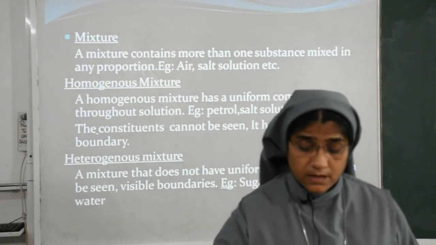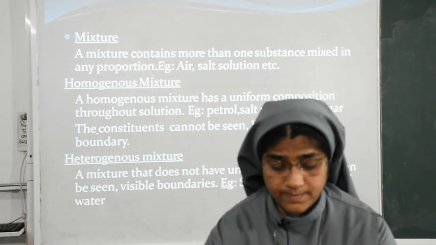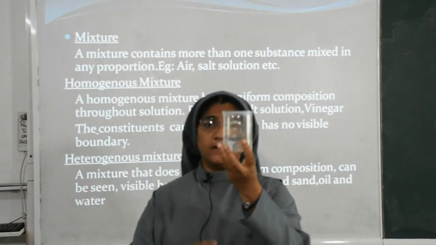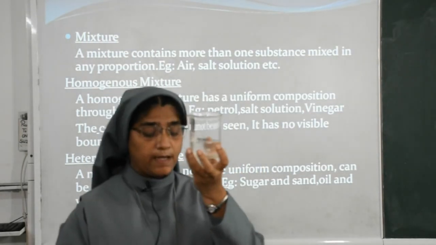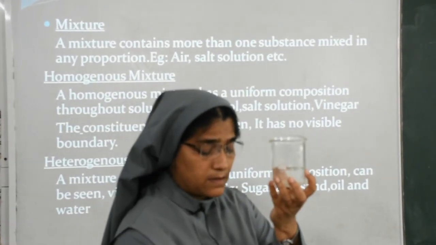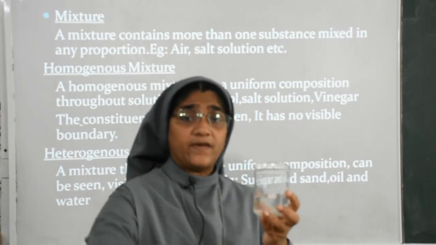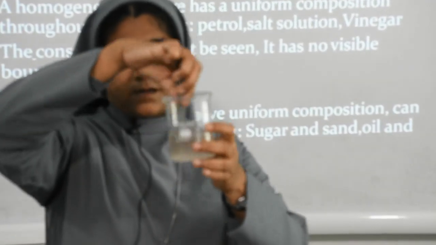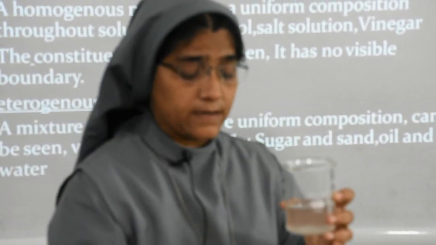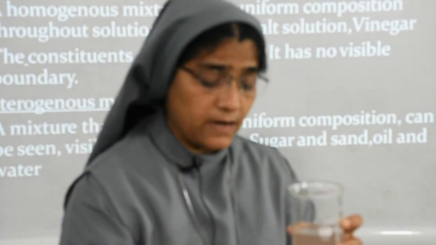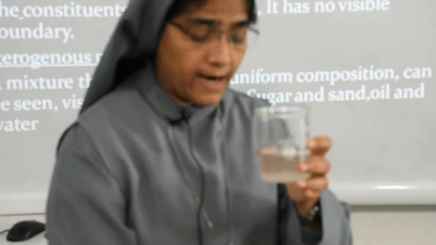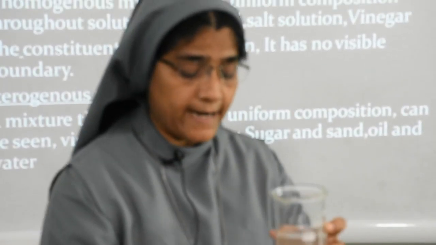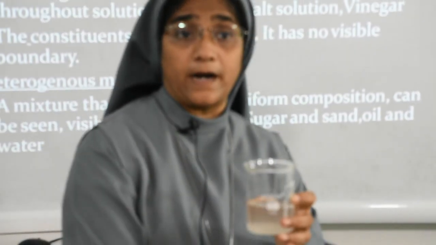You see, this is a beaker. Water I already put, then we can add sugar in it and dissolve it. Then again we can add one more spoon, two more spoons, three more spoons.